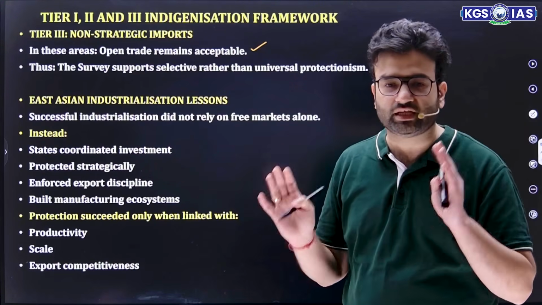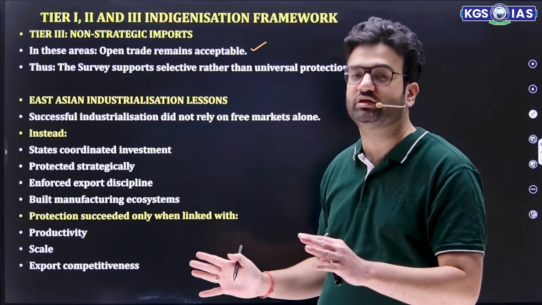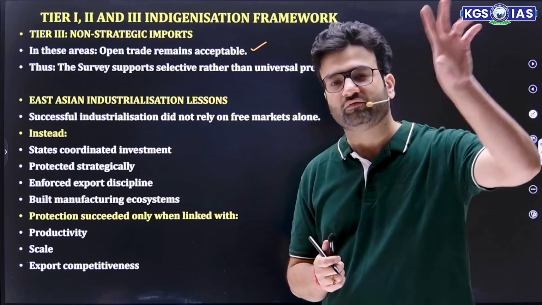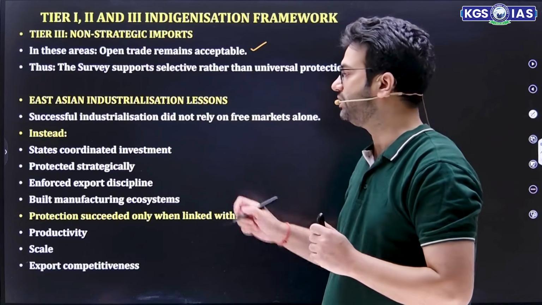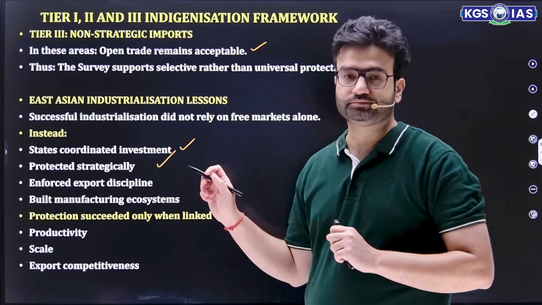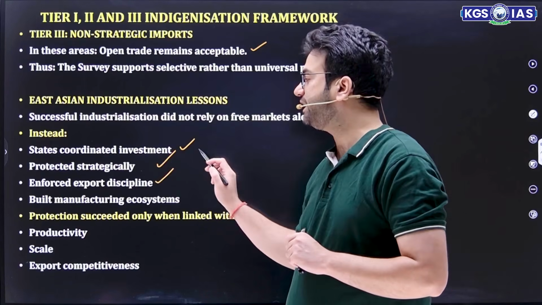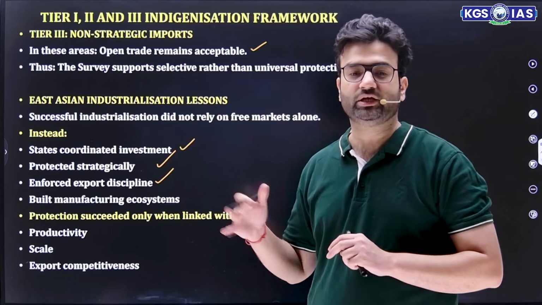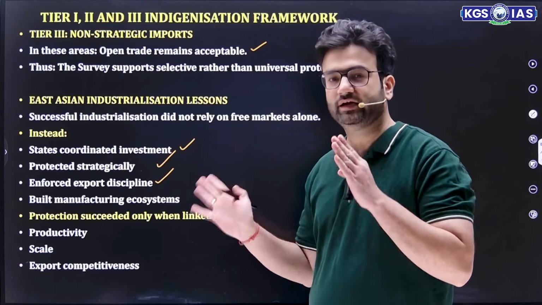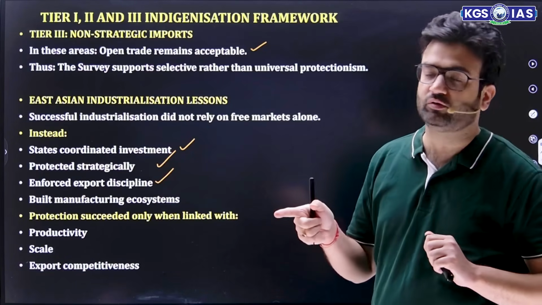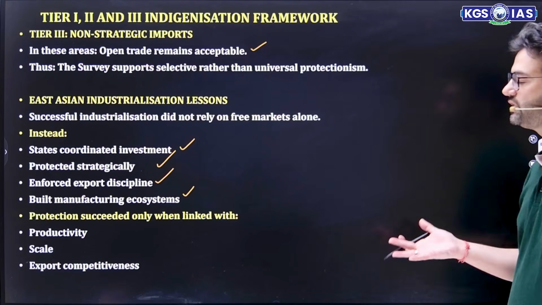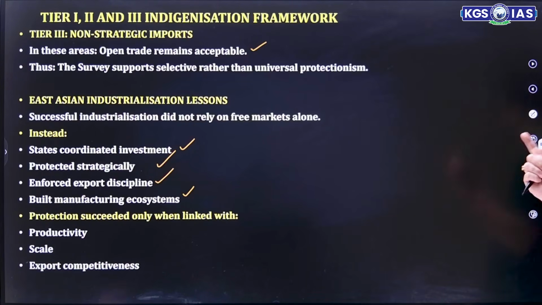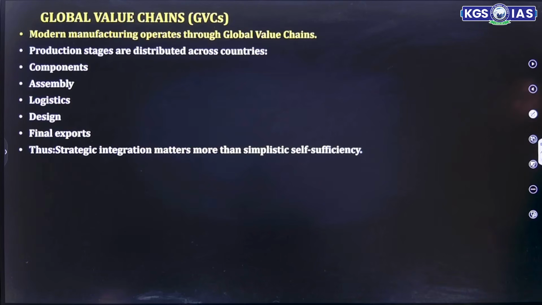Coordinated investment. That means the investment which is needed in a particular sector, even if it is needed more in one sector, give more investment and try to balance it out with other investment. Protected strategically. Then enforce export discipline. Try to export those things which are needed, but in a very smart way. Then build manufacturing ecosystem. Hence protection succeeds only when linked with better productivity, good scale and export competitiveness.